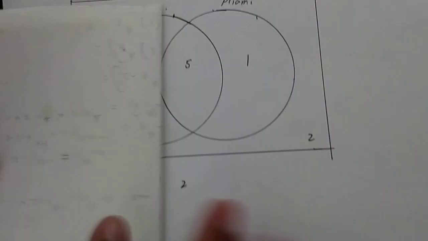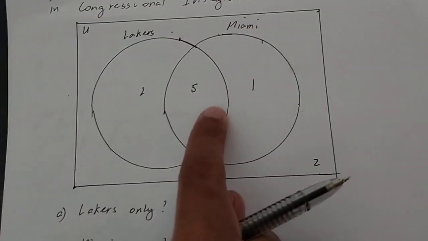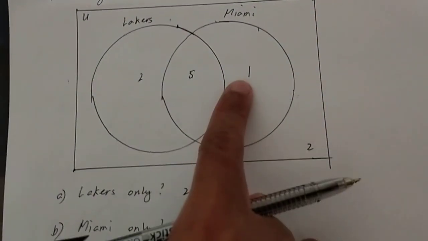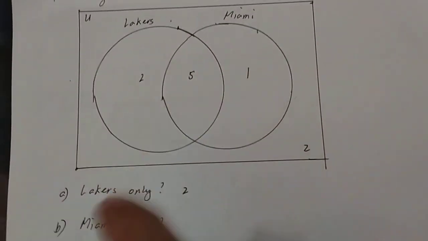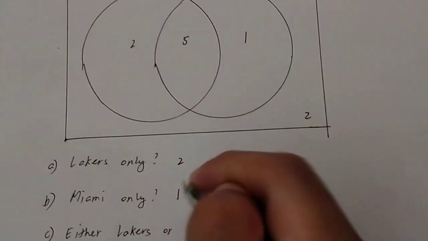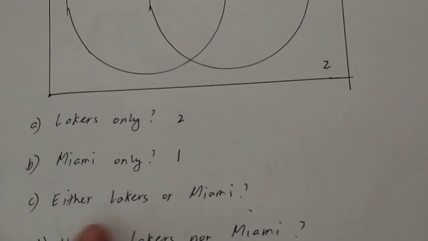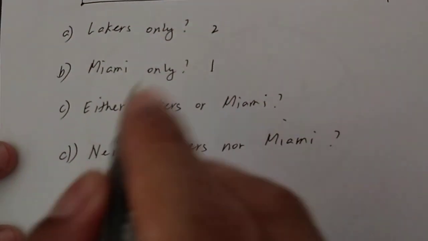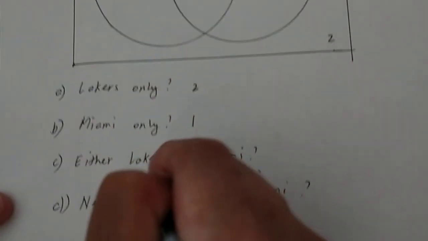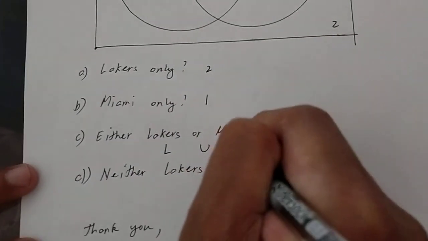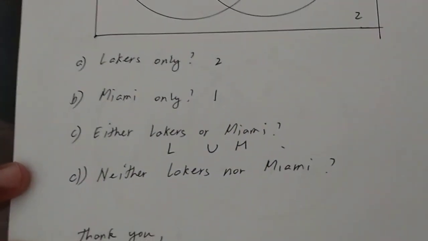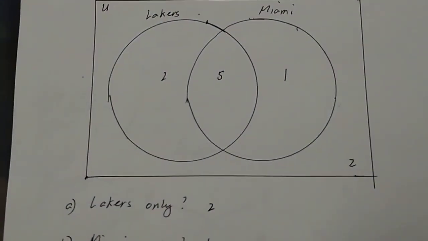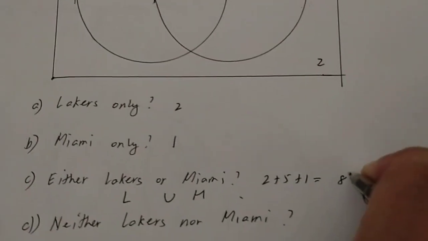Miami only. O take a look ang Miami, 6. Kaya lang, the 5 belongs also to Lakers. Sabi only, ay di yun lang. Eto talaga, Miami only yan, yung isang teacher na yan. Either Lakers or Miami. If you say the word either, union yan. Kaya pag sinulat natin to, Lakers, union of Miami, no? Ilan ba yan? Lakers union of Miami. That is 2 plus 5 plus 1. 8 teachers ang sagot.